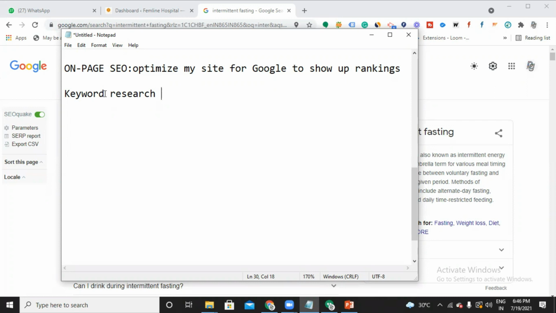Now say you are building a hospital website. What would be the main keywords for your hospital business? It would be like best hospitals near me, or best hospitals in Banjara Hills, cardiology hospitals, like this. That means we are trying to sort out the keywords that work best for our business. That is what keyword research is. We can't blindly work for any keyword. We need to organize the keywords and work on that first of all.